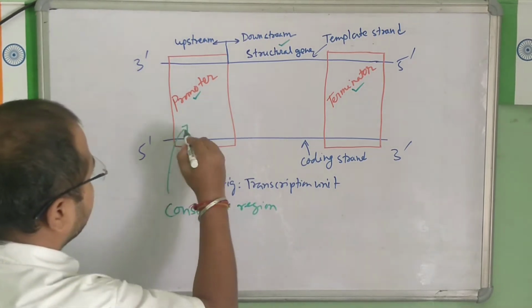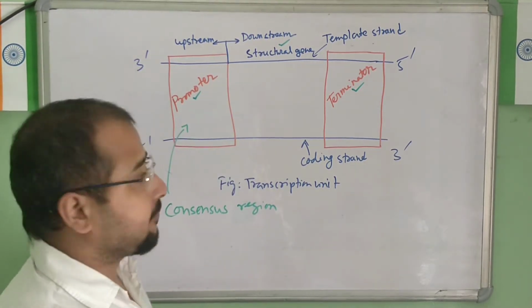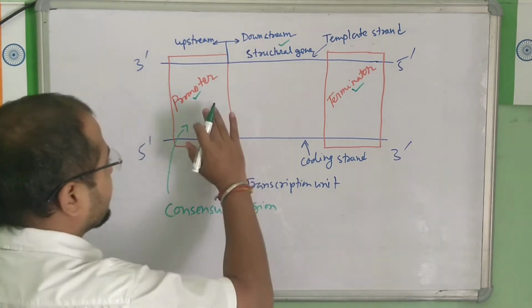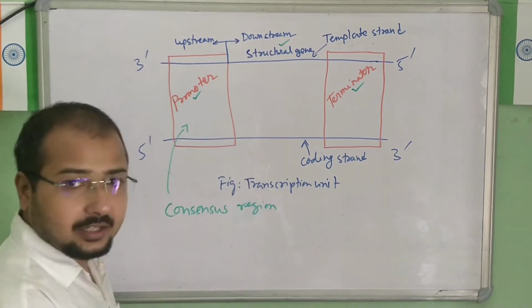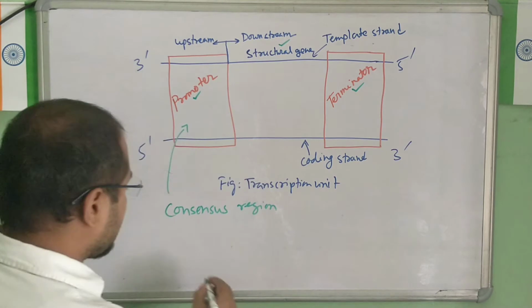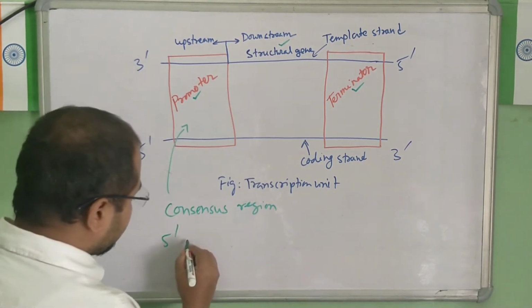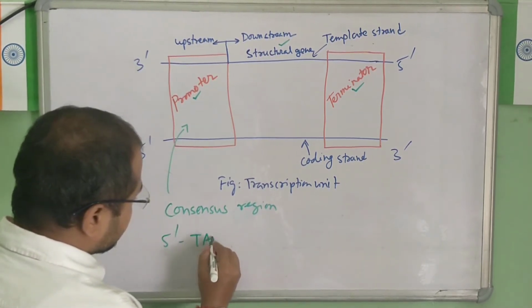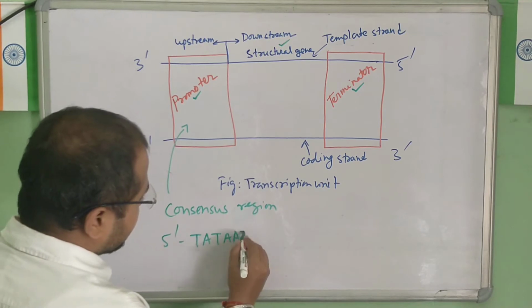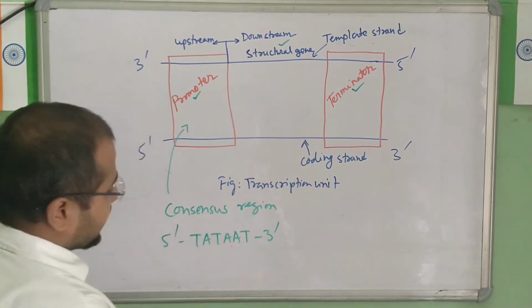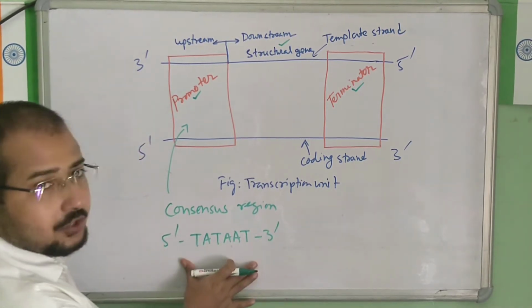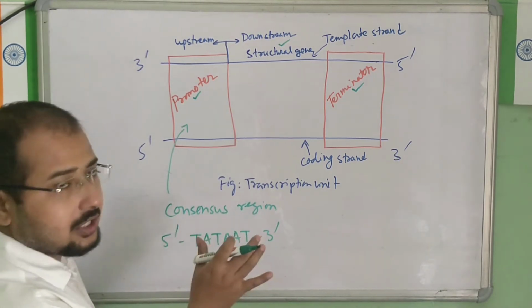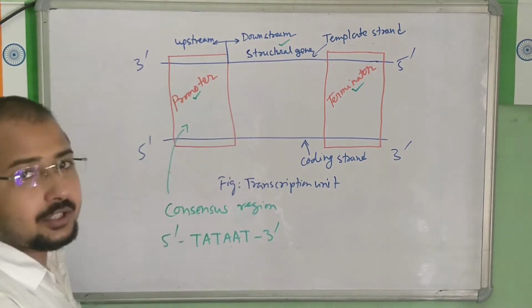The sequence is 5' TATAAT 3'. This is the functional sequence known as the consensus region found in the promoter region.